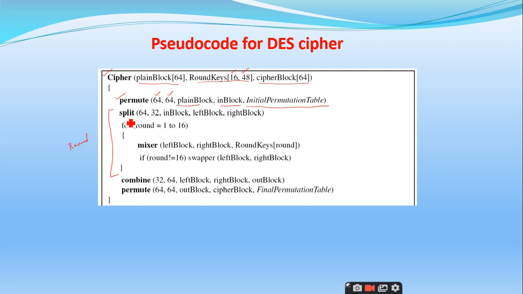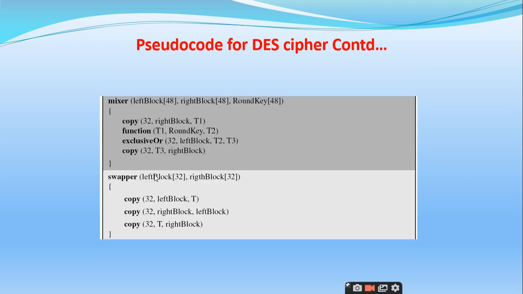So initially you will split it. So the 64-bit is split into 32-bit blocks, left block and right block. So this is common for 16 rounds, and within each and every round we have a mixer. So the left block and right block are mixed with the round key, right? We'll have a separate function for this mixer. All these split, mixer, combine, permute, everything is a function. Right, you can see here, mixer is a function.